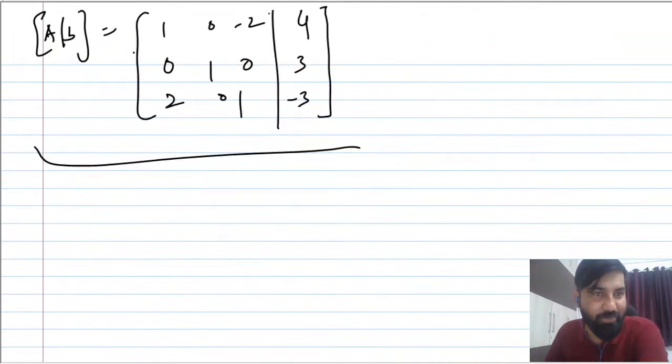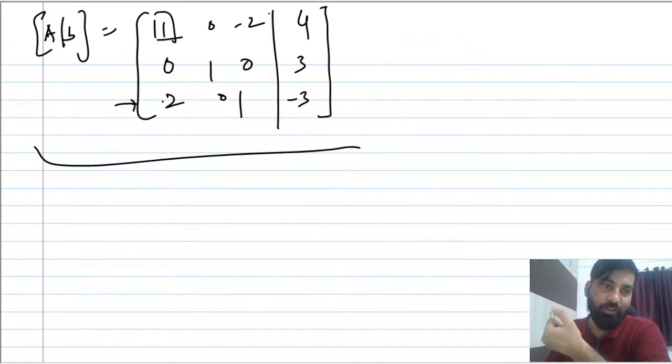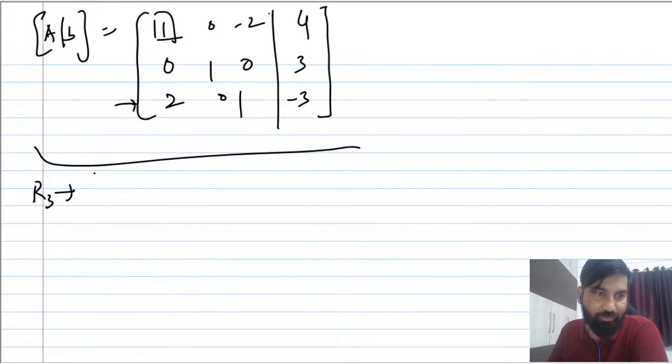See, I have given you A given B. Now you can apply the elimination. Applying elimination means simply applying a row operation here, because R2 is already 0 below the pivot. So it's R3 minus 2 times R1.